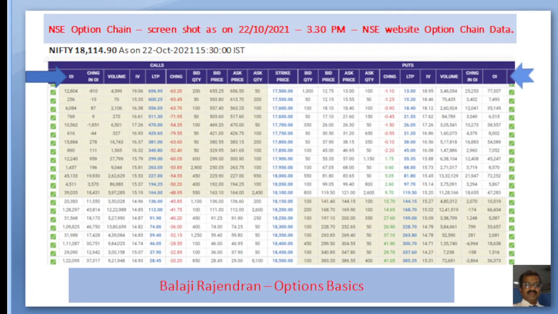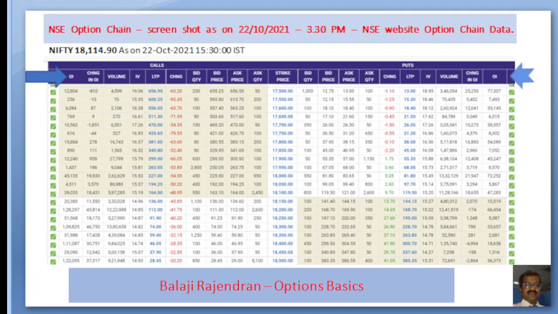This is the screenshot of the NSE website taken at 3:30 on 22nd October after the market had closed. Nifty had closed at 18,115 in spot. So then what happens? Up to 18,100, all the calls are said to be in the money, and 18,100 is called at the money, and from 18,150 and above, 18,150, 18,200, these calls are said to be